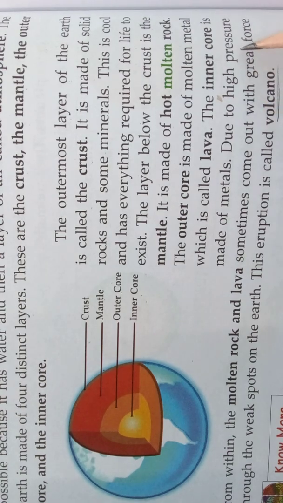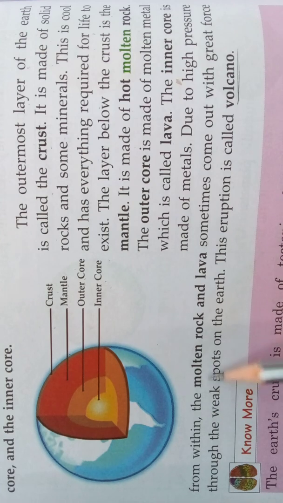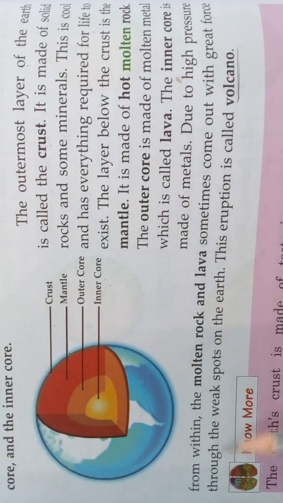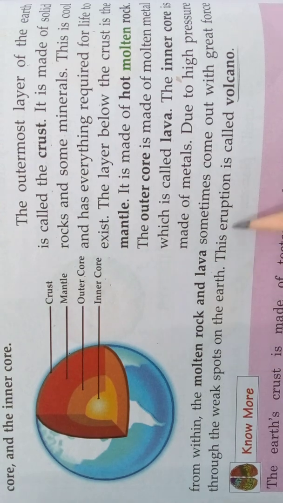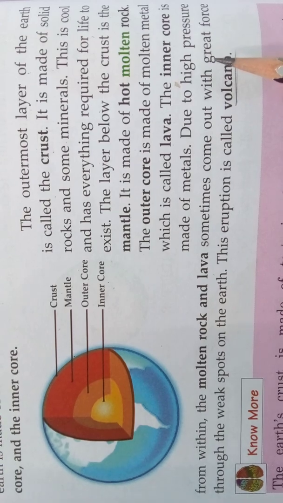Due to high pressure from within, the molten rock and lava sometimes come out with a great force through the weak spots on the Earth. This eruption is called a volcano. Understood, children?